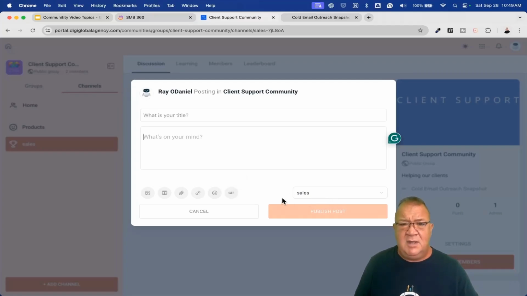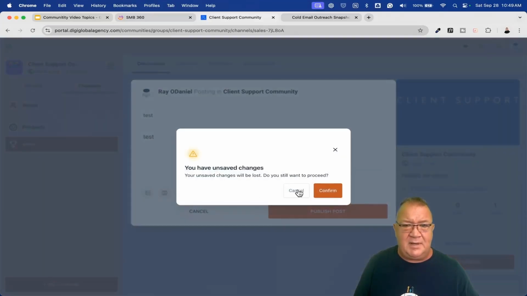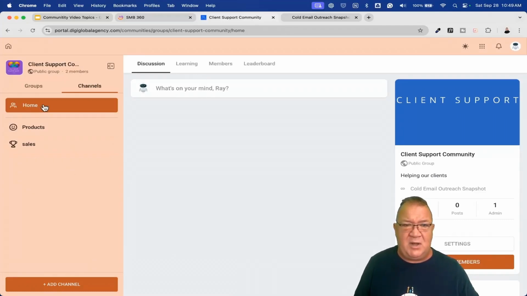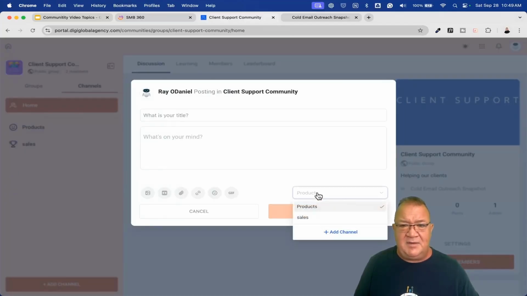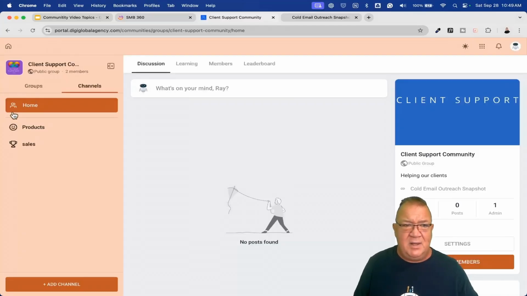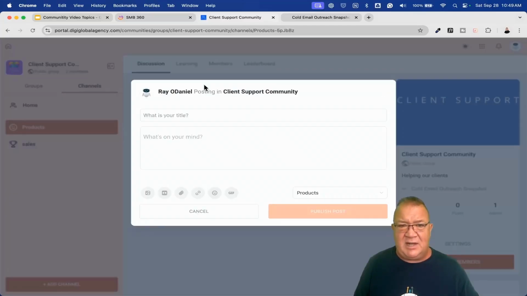I'm not going to create a post right now, but when you create the post, one of the things that you can select here is this drop down. So right now, it looks like I'm only able to post something in sales, because I'm in the sales area when I'm posting. But if I'm in home and I post this right here, then if you take a look, notice that I can choose here between products and sales. And because I'm an admin, I get the add channel button. It depends upon where you're at, whether you're at the home level, or if I'm at the products channel and I create a post inside of the products group, notice that I can't change it because I'm inside of the products channel when I do that. So these are all things that you just need to keep in mind.